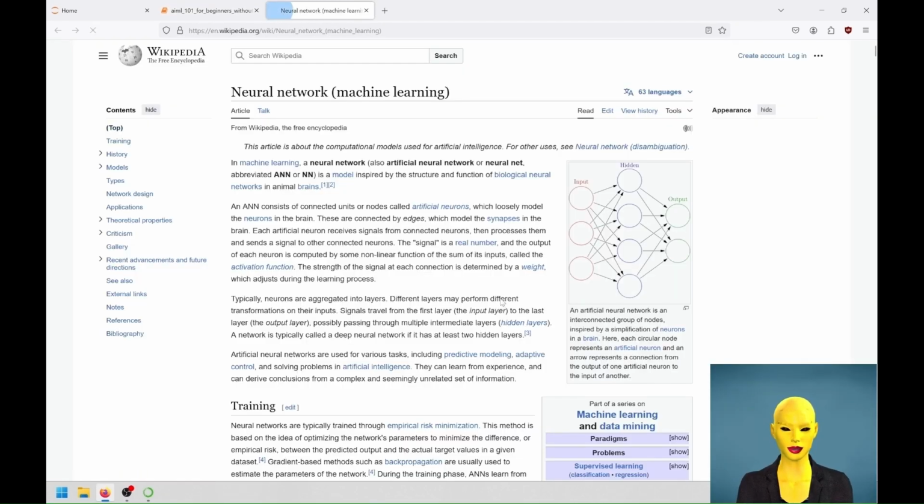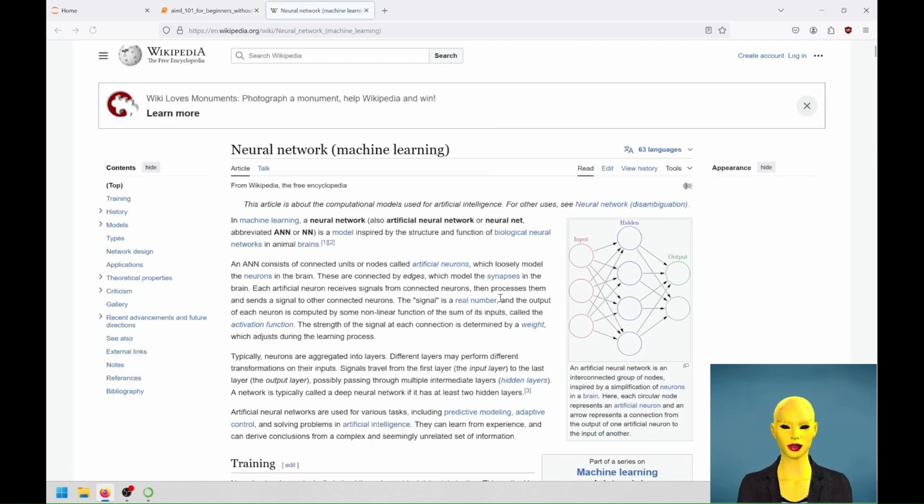Neural networks are machine learning models inspired by the human brain, designed to recognize patterns and make predictions from data. They consist of layers of interconnected nodes, or neurons, where each node processes input and passes its output to the next layer. Deep learning refers to neural networks with many layers, often called deep neural networks, which enable the model to learn more complex patterns. There are different types of neural networks for specific tasks like convolutional neural networks, CNNs, which are great for image data, and recurrent neural networks, RNNs, which work well with sequences like text or time series.